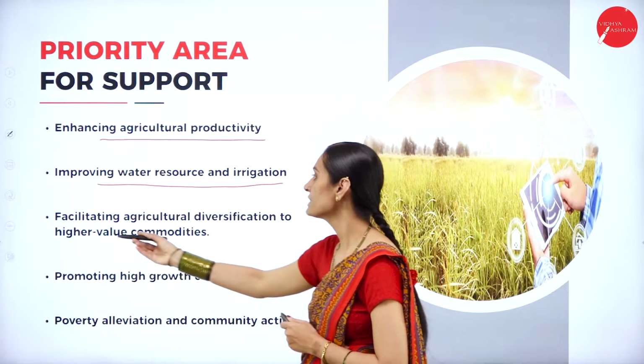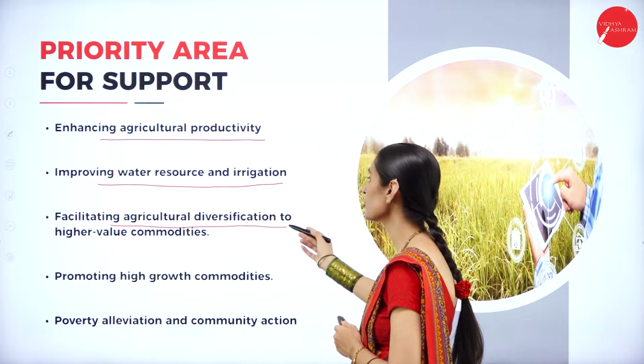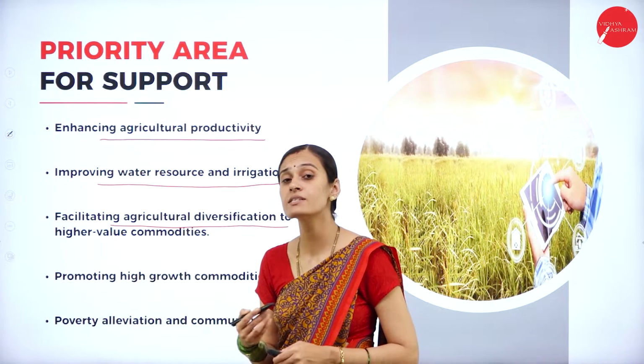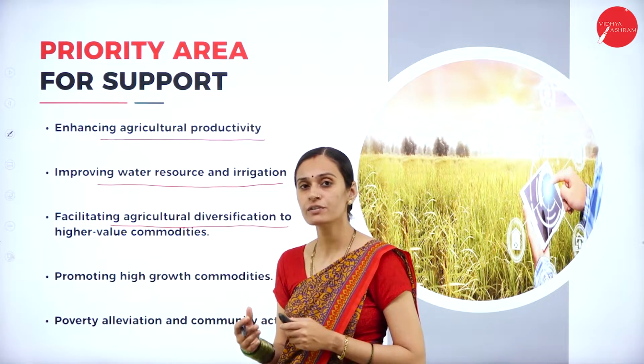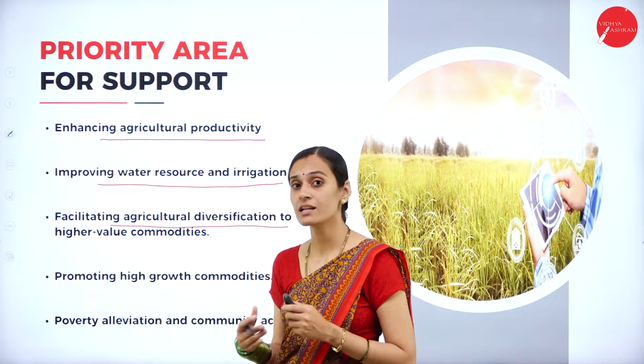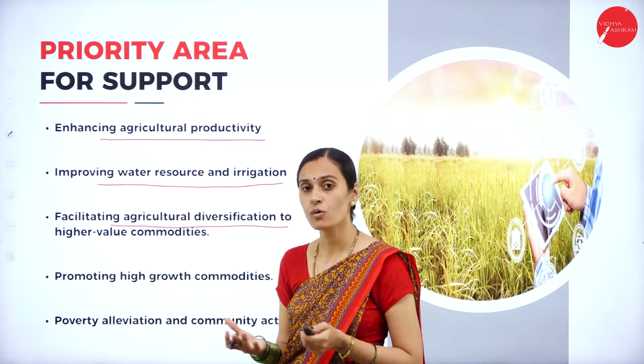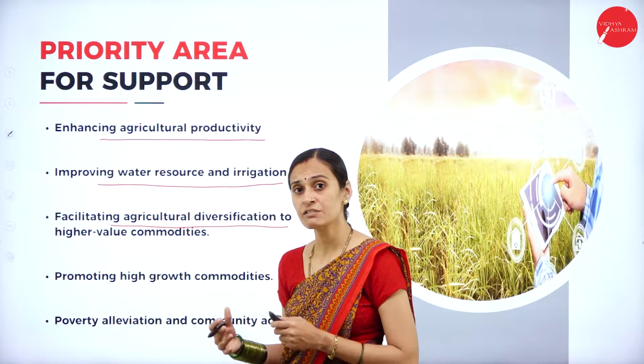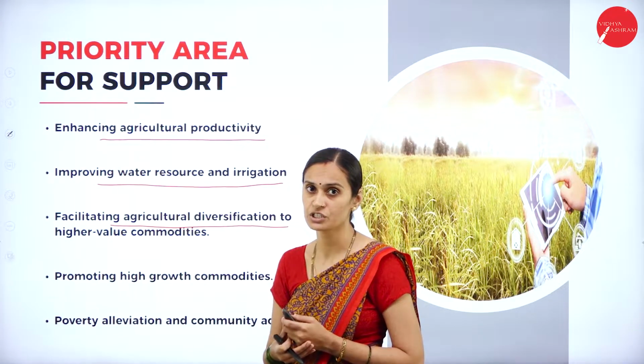And next one, facilitating agriculture diversification to higher value commodities. Diversification means changes in the cropping pattern and a shift of workforce to agriculture allied activities, poultry farming and nurseries. These are all different activities which belong to agriculture diversification.